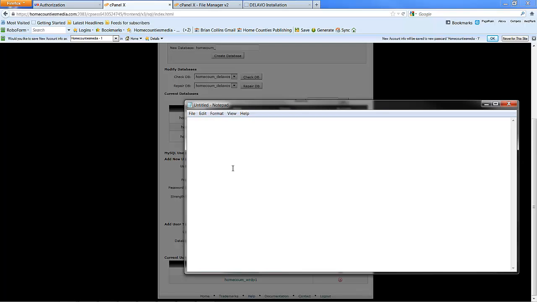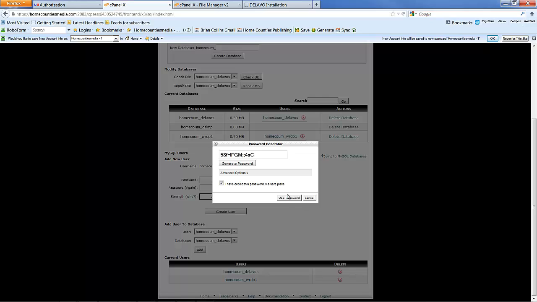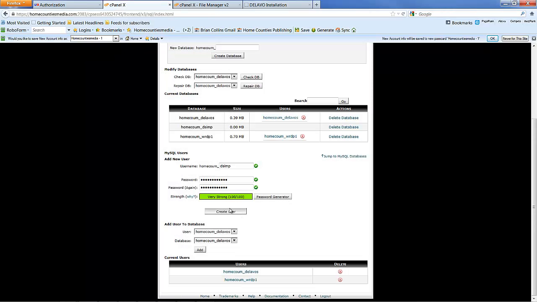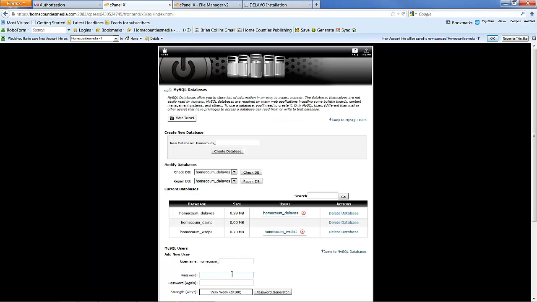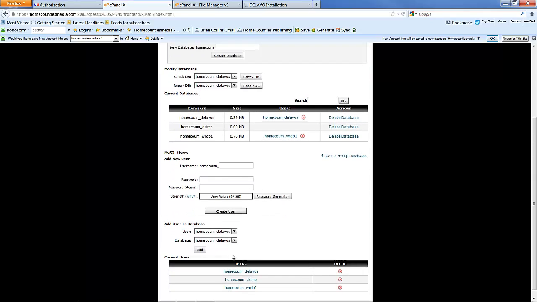I'm just going to do a couple of blank lines there. That's the password. Use password, create user. Go back. And we're going to add that user to that database. So it's dsimp to dsimp.